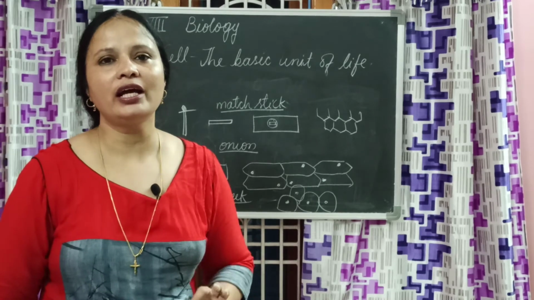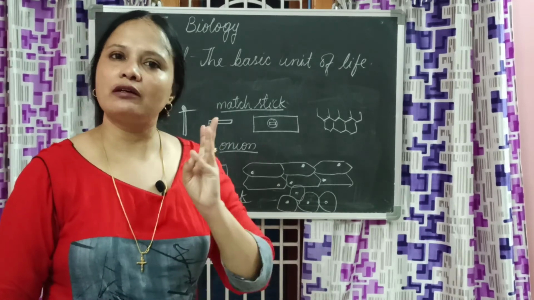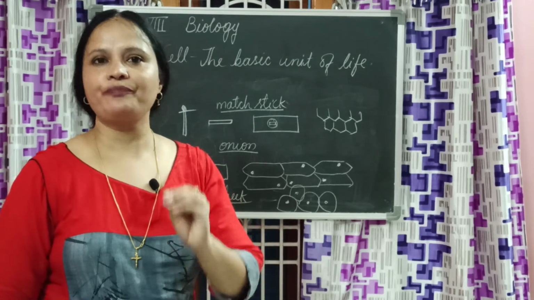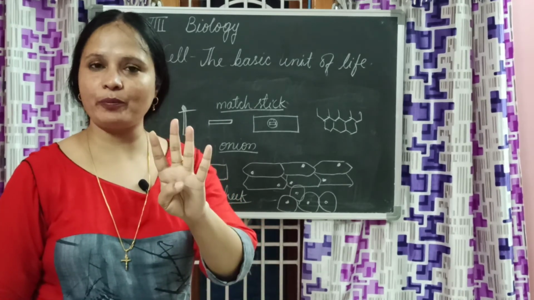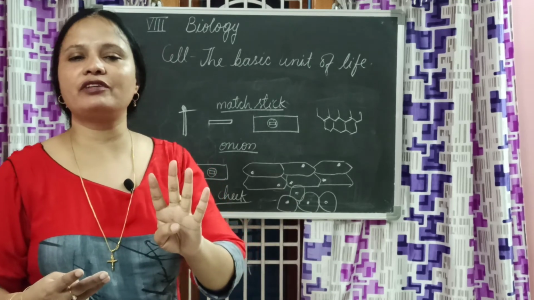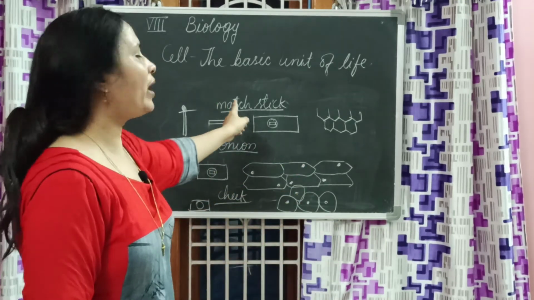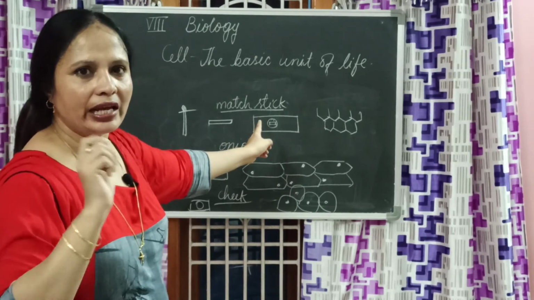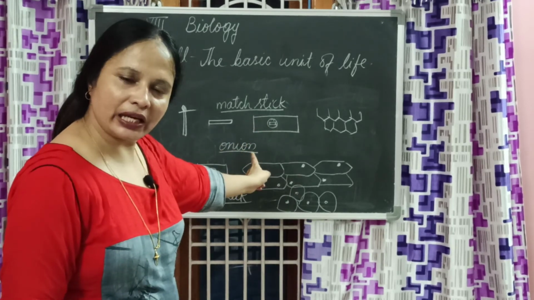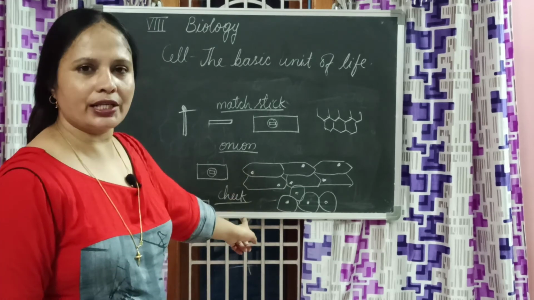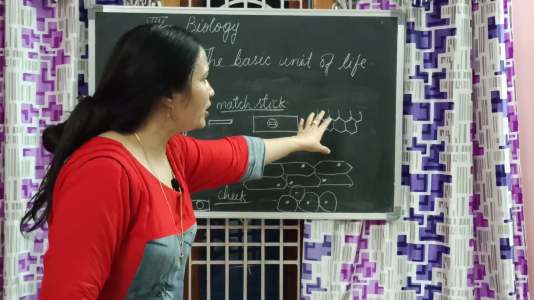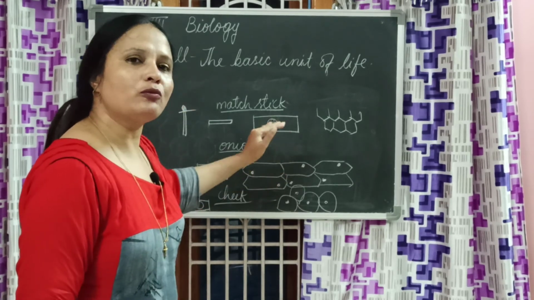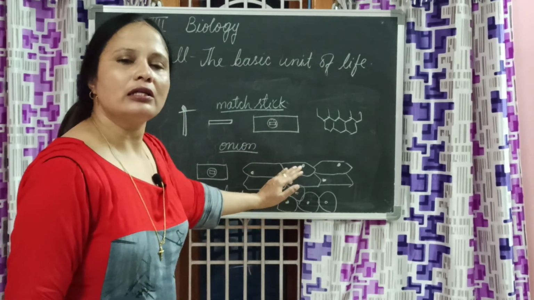Today what did we learn? Athenaeus, Kircher, Jan Swammerdam, Anthony van Leeuwenhoek, Robert Hooke. These are the scientists we need to remember. And what are the 3 activities that we learnt? We learnt about the cellular arrangement in a matchstick, how to prepare a slide of onion peel, how to prepare a slide of cheek cells. What is the cellular arrangement in the matchstick, what is the cellular arrangement in the onion peel, and what is the cellular arrangement in the cheek cells.